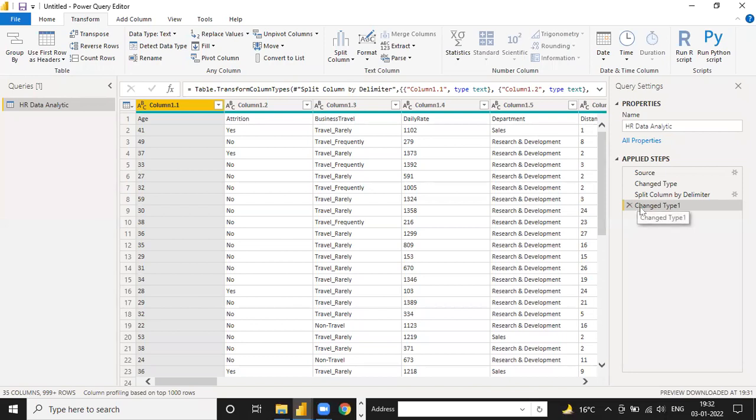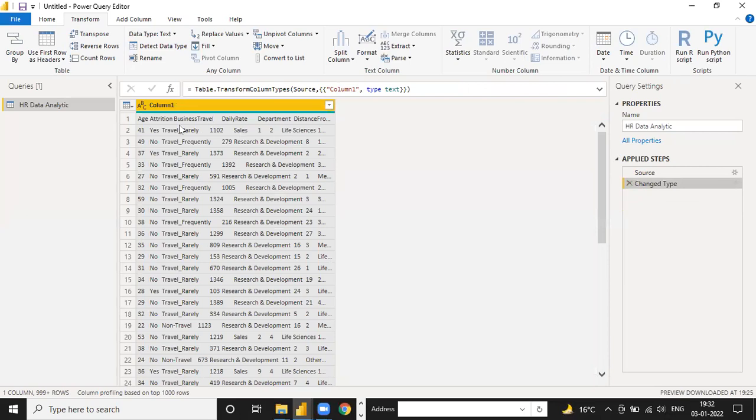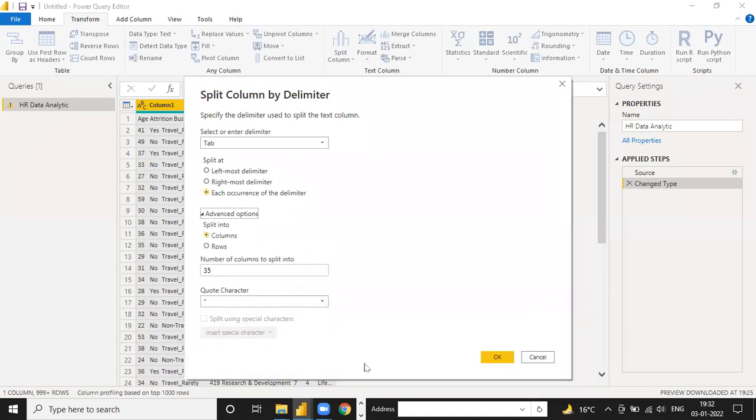We don't have any option. Suppose if I go back, this is automatic. So if I click on this split column by delimiter, Power BI automatically selects the tab option. But if you select this advanced option here,